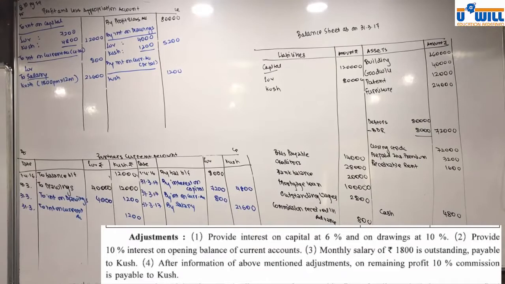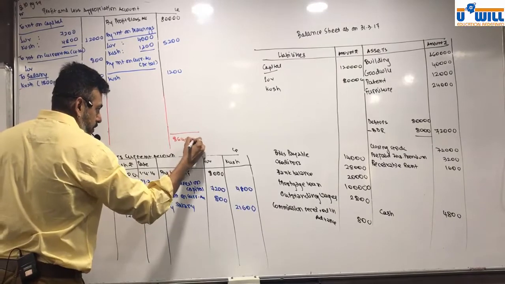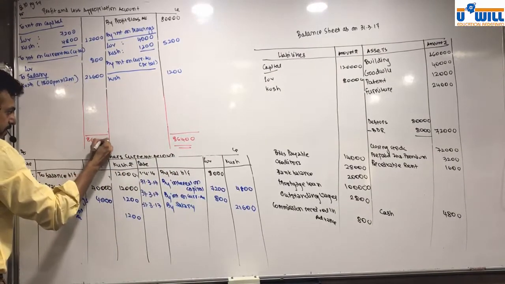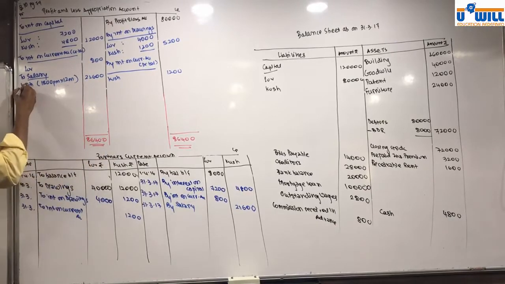After the above adjustments, on the remaining profit, 10% commission is payable to Kush. Okay, so now let's first find out the profit. 86,400. This will remain the same. No change in this. 86,400. First, the commission.